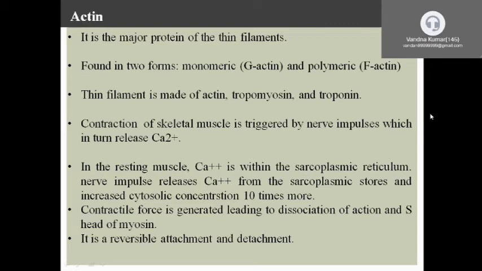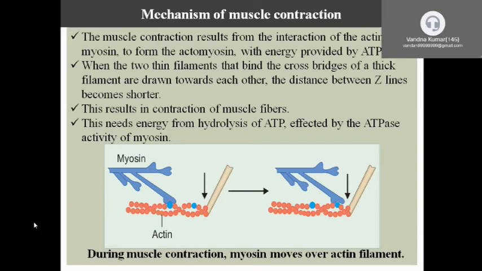By the nerve impulse, calcium ions are released. These calcium ions are present in the sarcoplasmic reticulum, but in the excitatory form they are released by the sarcoplasmic reticulum to the extracellular matrix, and the concentration in the extracellular matrix is 10 times more. This is the complete mechanism of the muscle contraction.